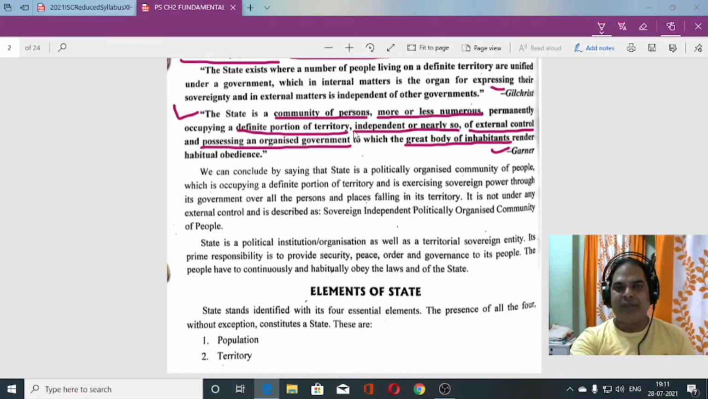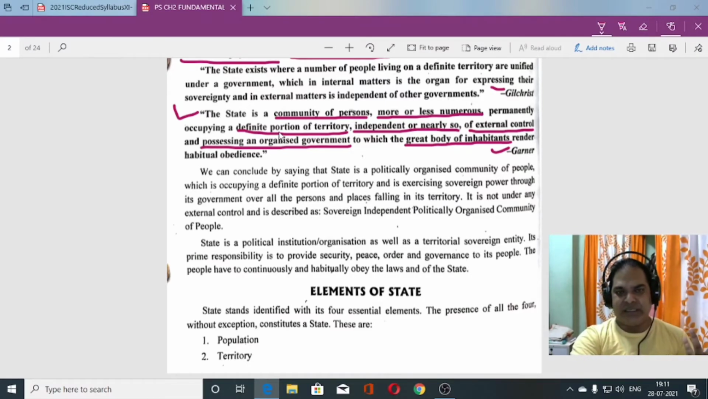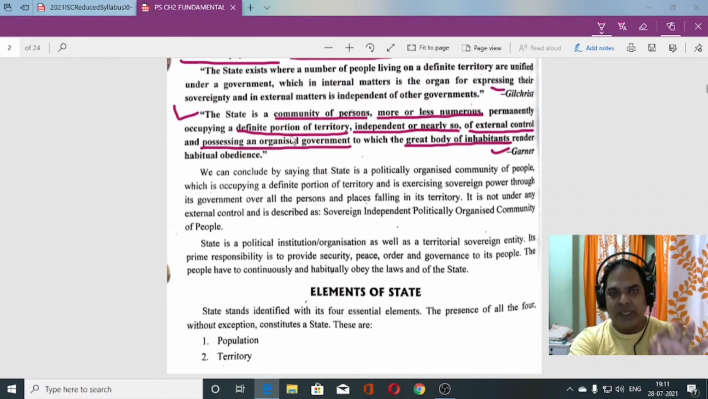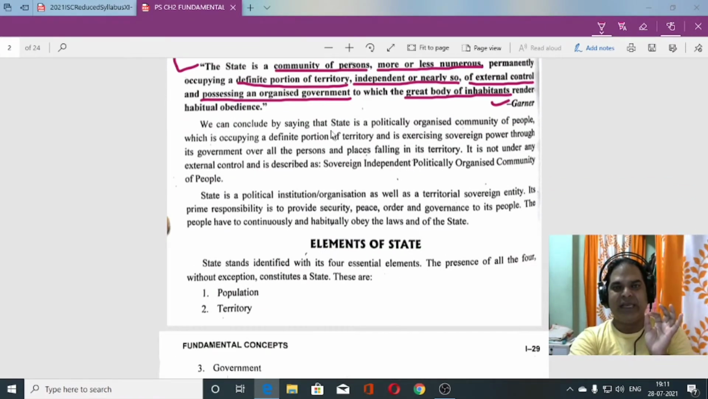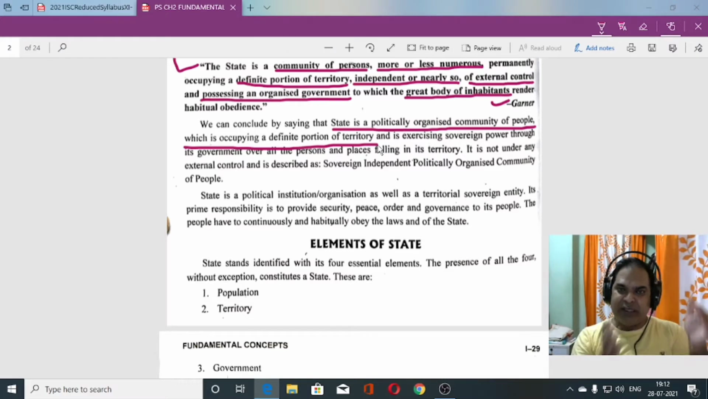Four things are discussed over here. What are the four things? Population is there, territory is there, then government is there, then the last one, sovereignty, is there. So after going through this definition, we can conclude that state is a politically organized community of people. A number of communities can be there in a state, occupying a definite portion of territory, a particular territory. Boundary is there. India's map never changes, it remains intact. That is the boundary, that is the territory. Indian territory remains Indian territory only, it cannot be changed.